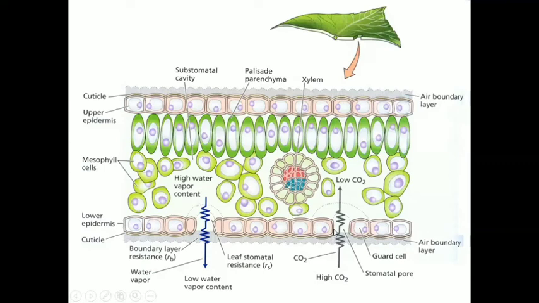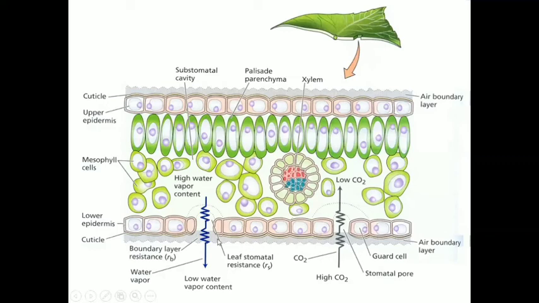The stomata is the only opening in the plant through which the plant can absorb carbon dioxide from the atmosphere. At the same time the carbon dioxide enters the plant. This is also because of diffusion, because in the plant there is a low concentration of carbon dioxide but in the atmosphere there is a high concentration. So carbon dioxide moves from high concentration to low concentration by the principle of diffusion. So at the time of transpiration there is a loss of water, and at the same time there is also entry of carbon dioxide into the plant cell.